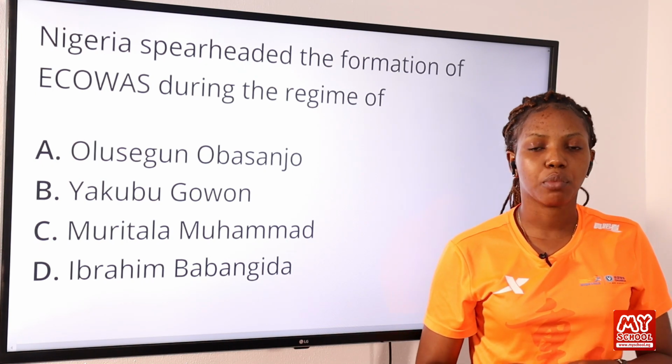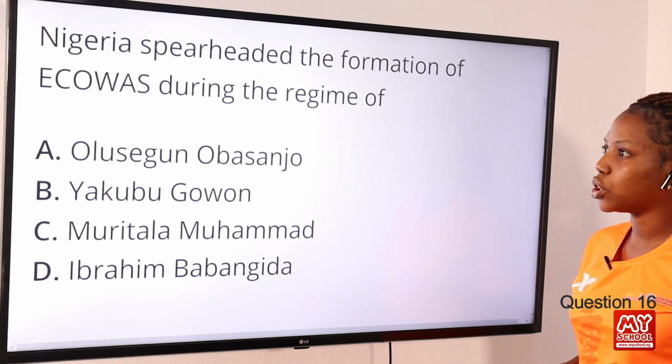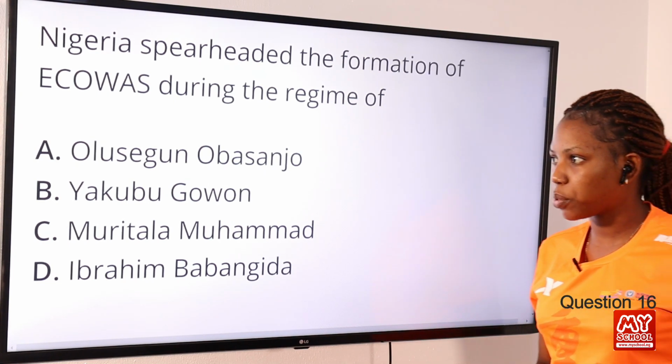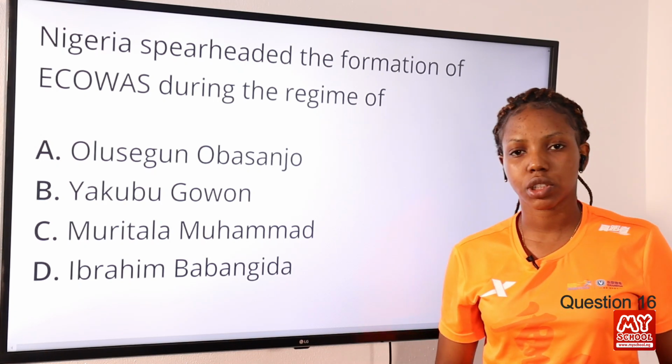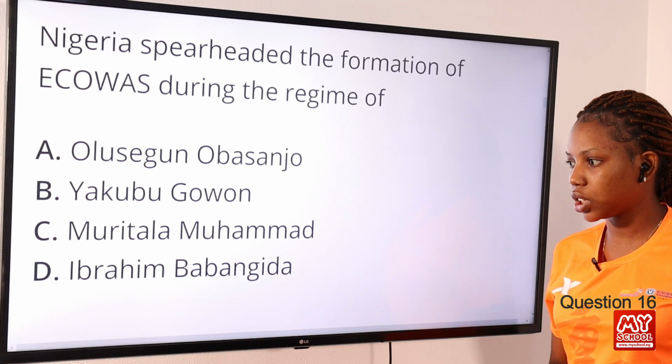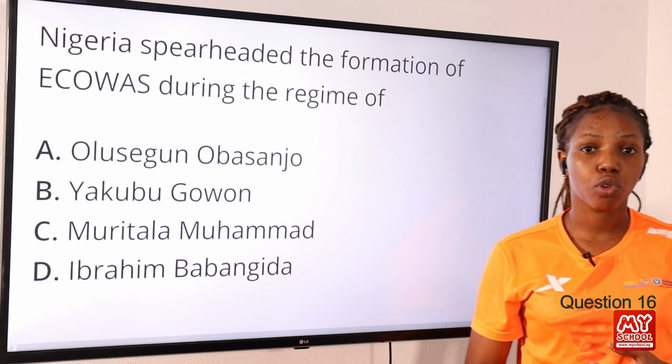Now moving on to question 16. Nigeria spearheaded the formation of ECOWAS during the regime of option A, Olusegun Obasanjo, option B, Yakubu Gowon, option C, Murtala Muhammad, option D, Ibrahim Babangida. The answer to this question is Yakubu Gowon.